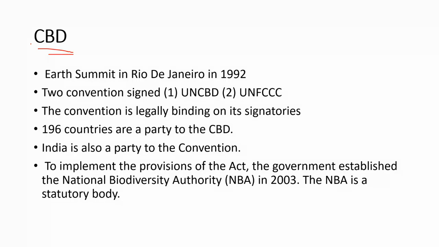Now you may or may not know what the Earth Summit is, but it's a summit that was conducted in 1992 at Rio de Janeiro in Brazil. The main objective is to address environmental issues, so it is called the Earth Summit.